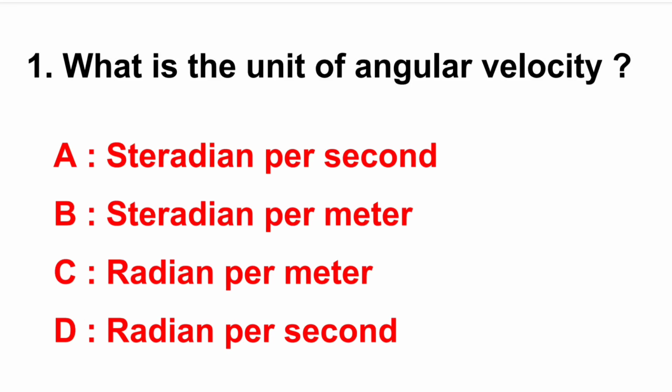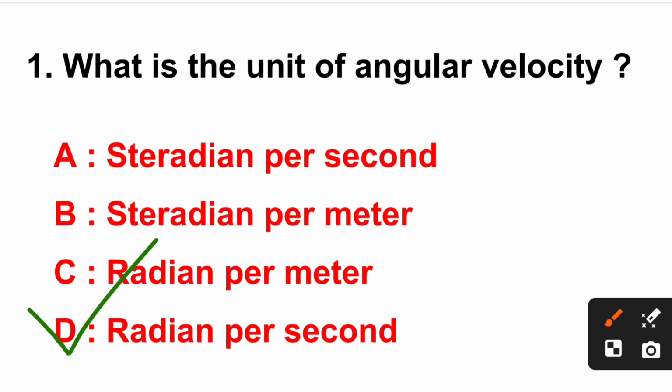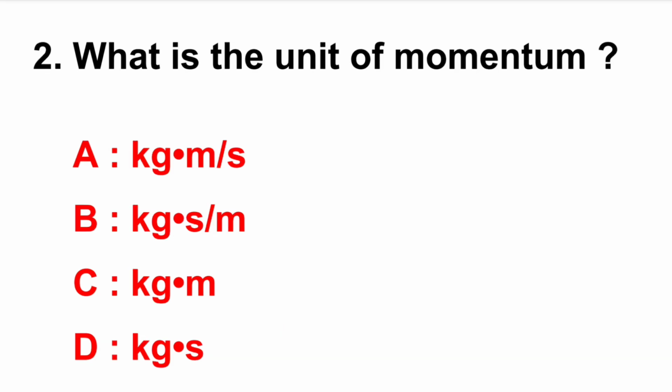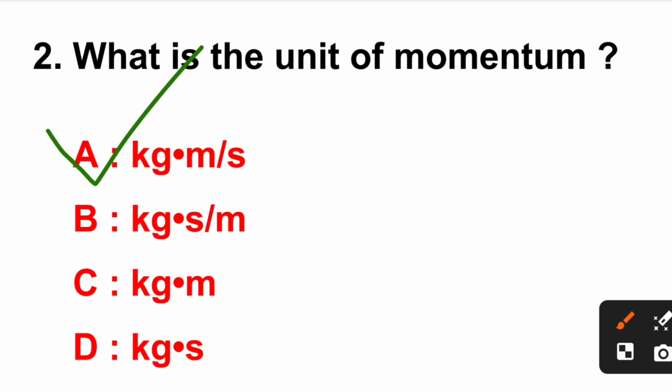Question number 1. What is the unit of angular velocity? Correct answer is option D, radian per second. Question number 2. What is the unit of momentum? Right answer is option A, kg meter per second.